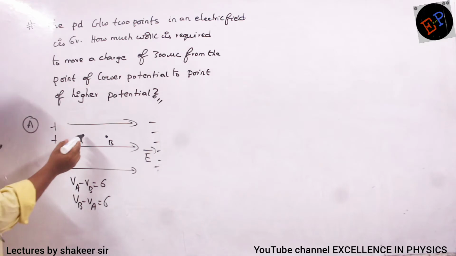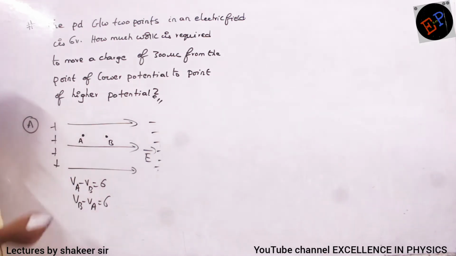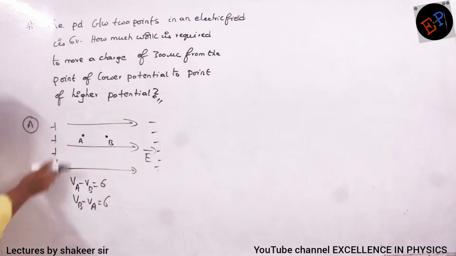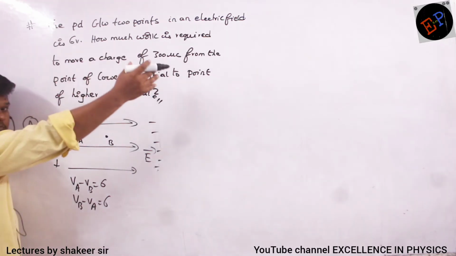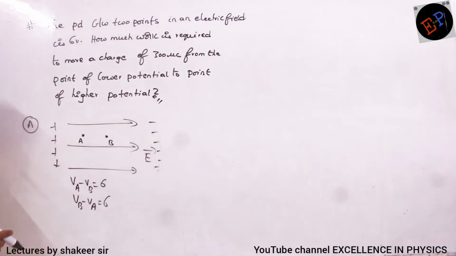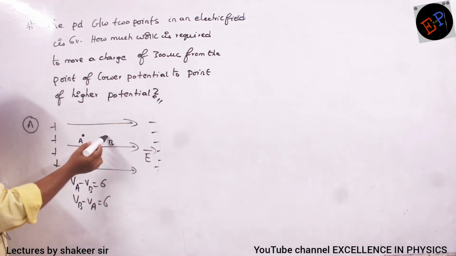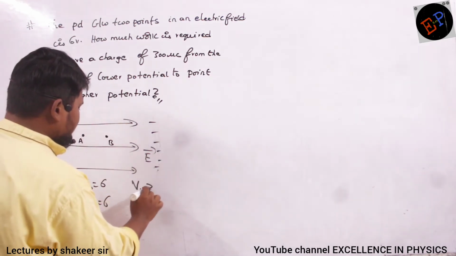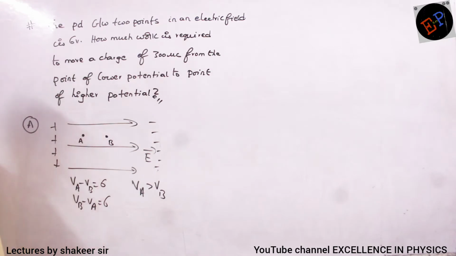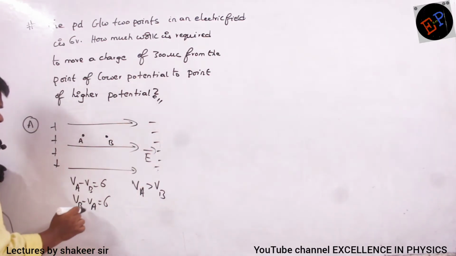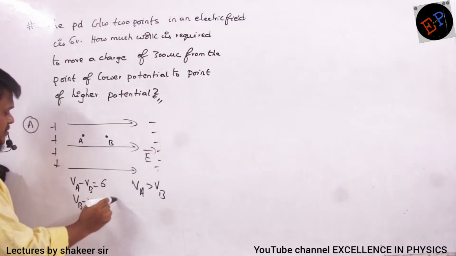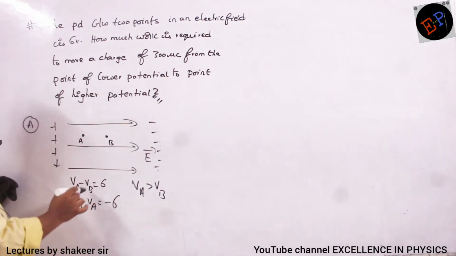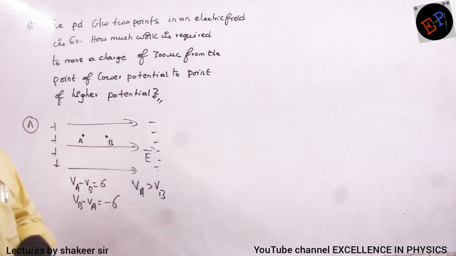So point A is at a higher potential, and point B is at a lower potential, because it is closer to negative charges. It means to bring a point charge from infinity to point A, I have to do more work when compared to the work done to bring the same charge to point B. So I can say VA is greater than VB. Potential at point A is greater than potential at point B. Therefore VB minus VA is not plus 6, it is minus 6. VA minus VB is plus 6. Are you able to understand?